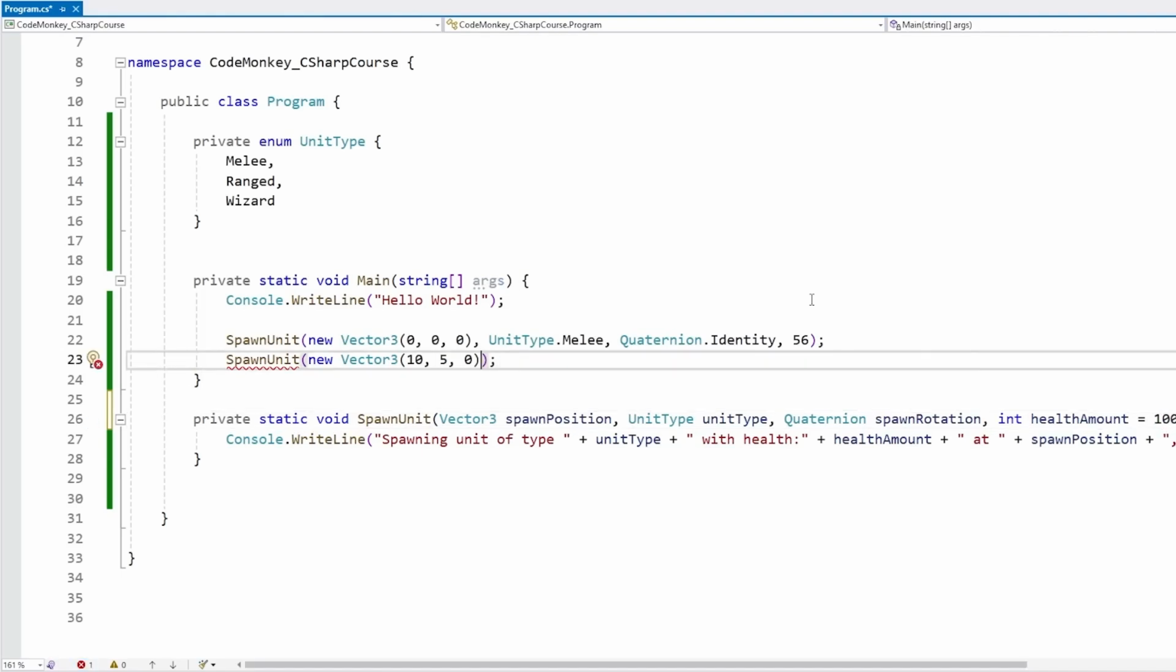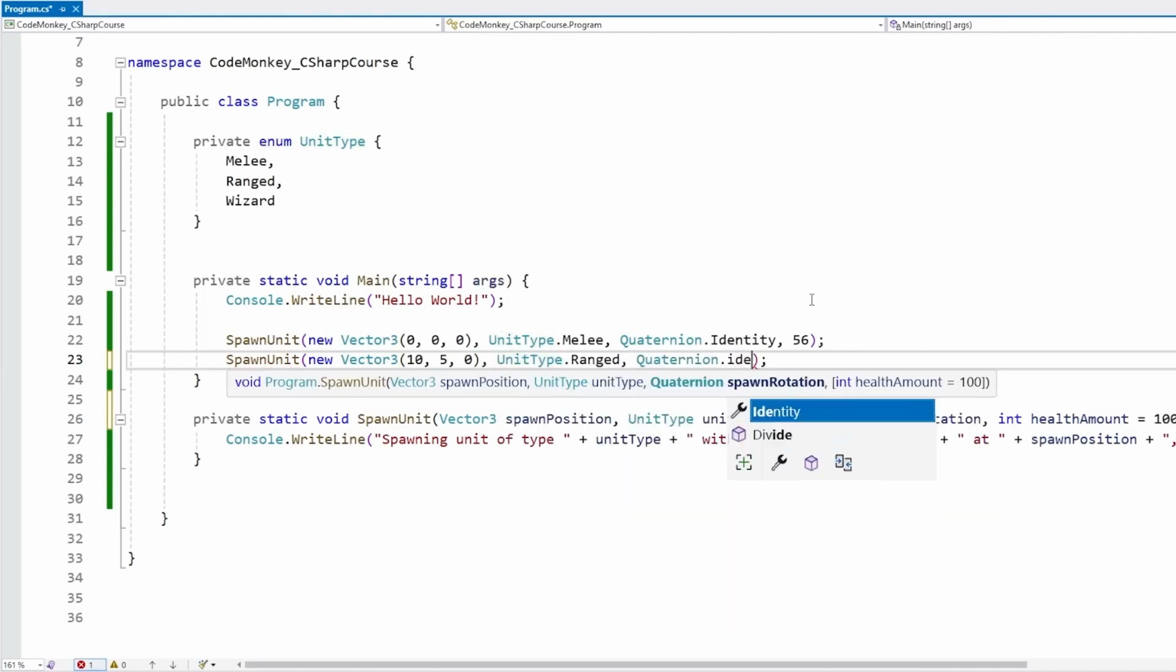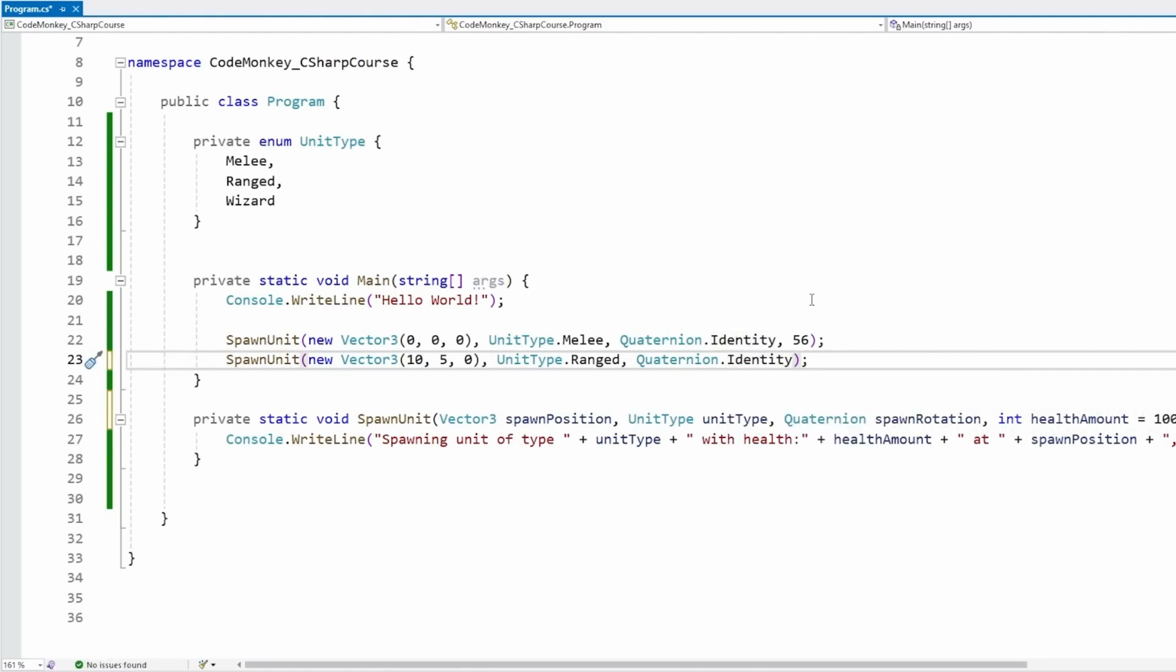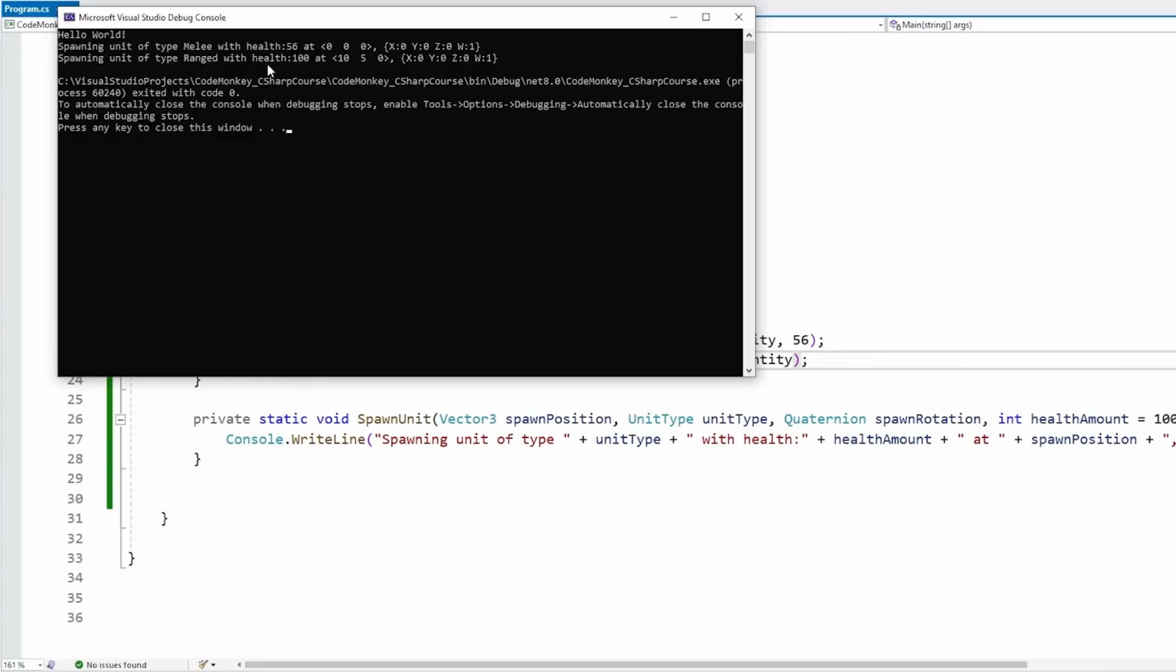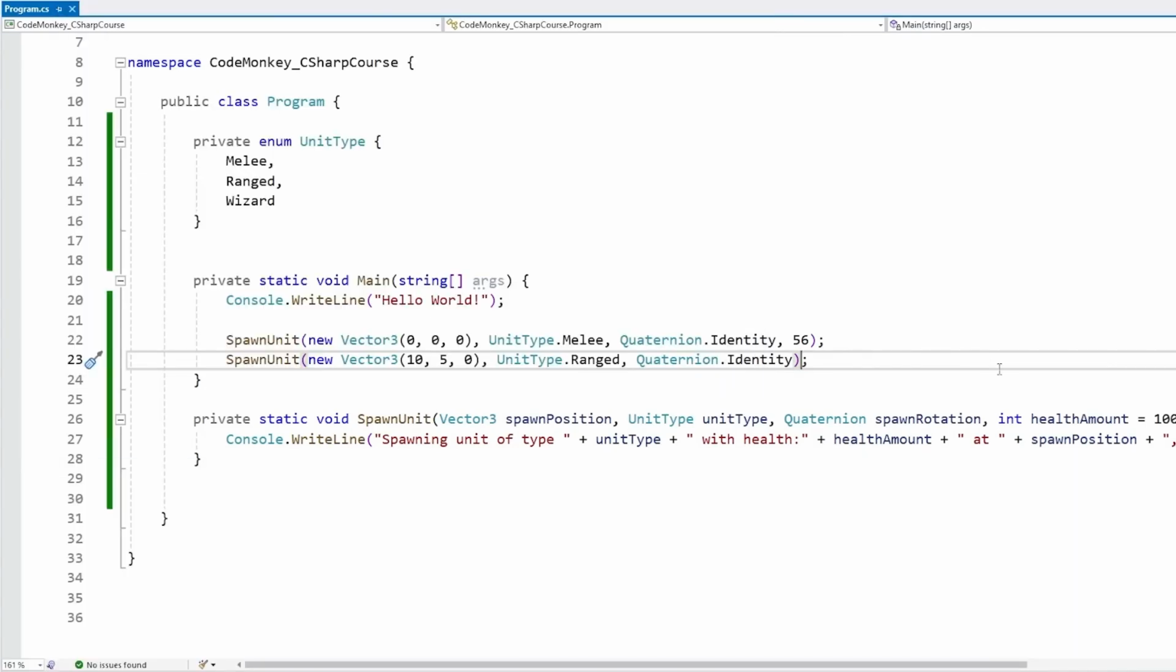And now up here, when calling this function, we need to include all the other parameters. So for this one, let's include the unit type and let's include a quaternion rotation. But now we don't have to include a health amount. So like that, this one has no health amount. And if we run, yep, the health amount defaults to that 100 default. So it's really this simple. You just add equals and then some kind of default value.